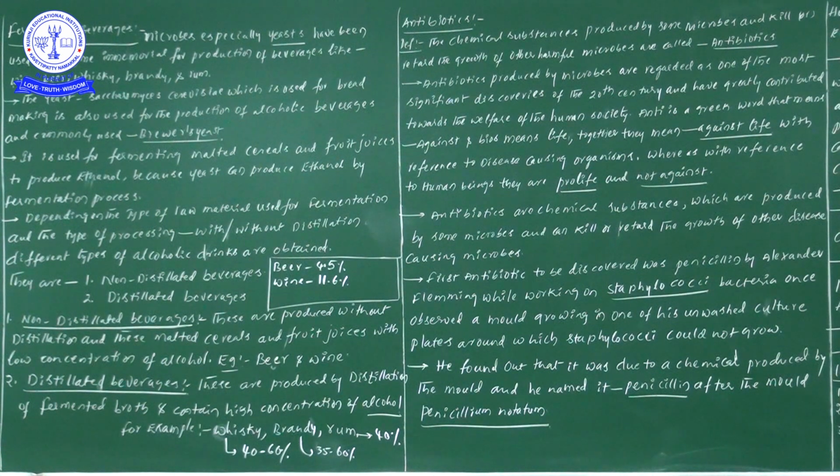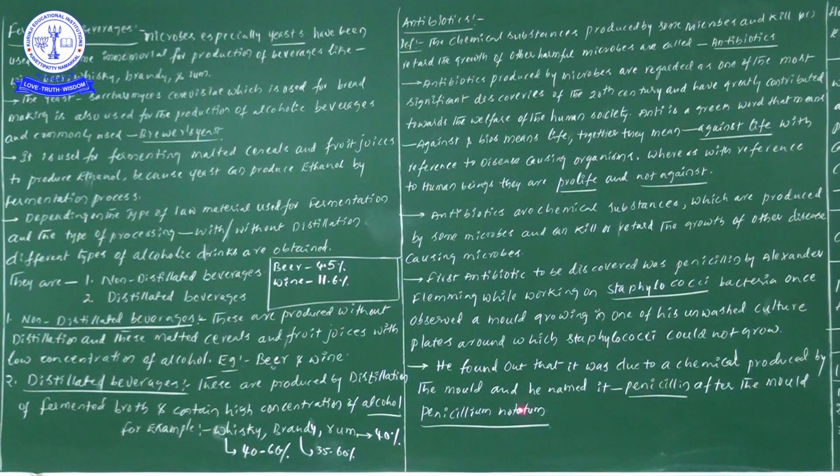Why? Because if these fungal members produce any kind of chemicals, and you use them to treat wounds for curing purposes, we can definitely get a good result. Why? Because on those wounds, if any disease-causing bacteria is there, we can definitely kill that particular bacteria using the chemical substances produced by fungal members.